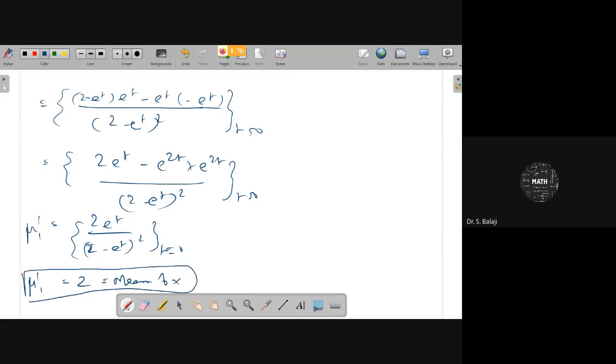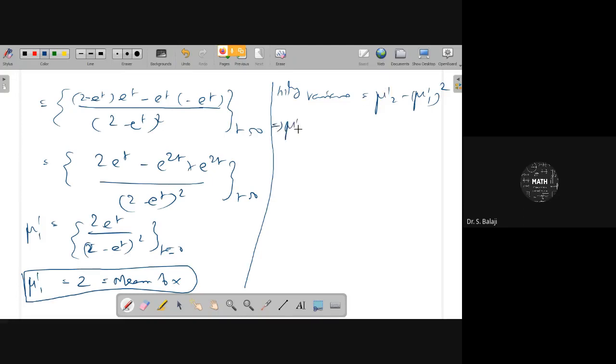When a coin is tossed until a tail appears, you got the mean value, the expected value, 2 tosses. Yes, here also you are getting the same result. In the same manner, if you want to identify the variance, it can be written as mu dash 2 minus mu dash 1 square. But mu dash 1 you already know, it is 2. We just need mu dash 2 here.